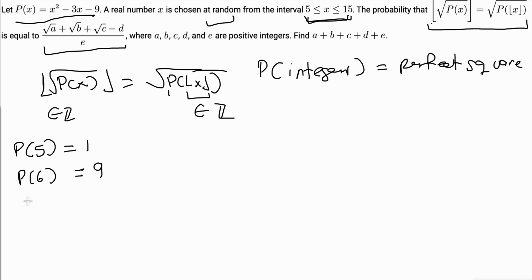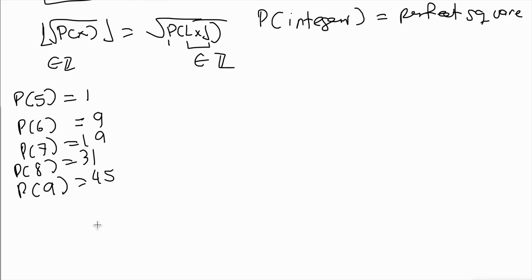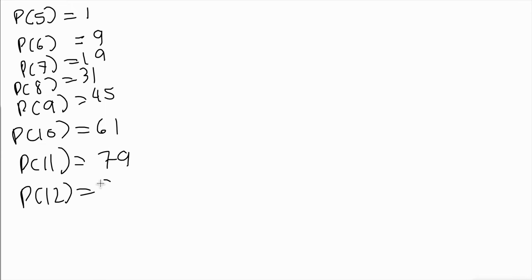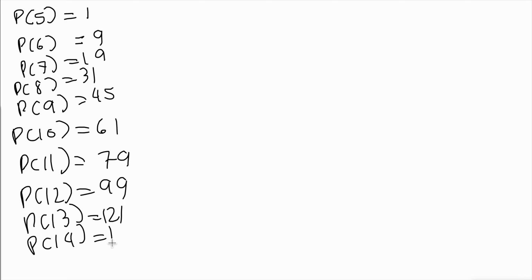So p of 6 equals 9, p of 7 equals 19, p of 8 equals 31, p of 9 equals 45, and we'll just keep going. P of 10 equals 61, p of 11 equals 79, p of 12 equals 99, p of 13 equals 121, p of 14 equals 145, p of 15 equals 171.